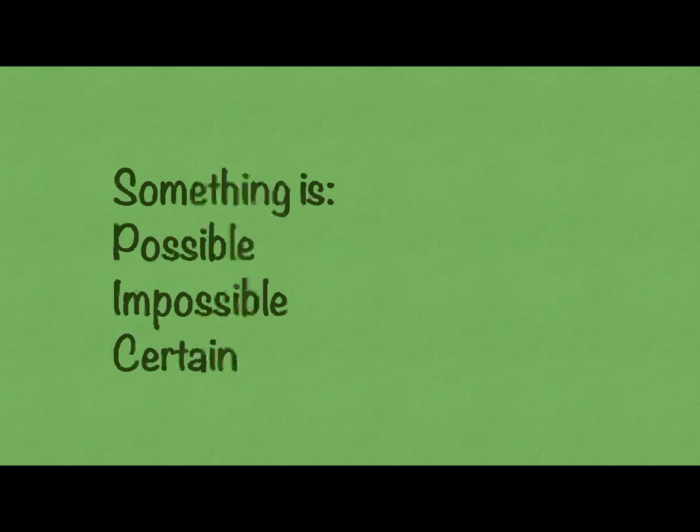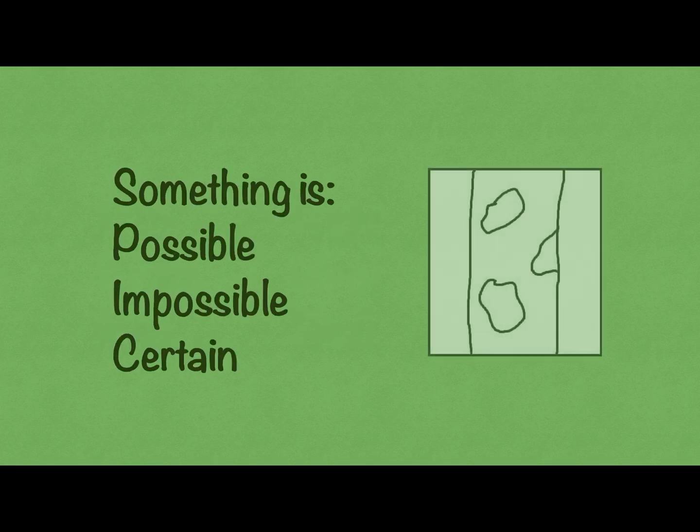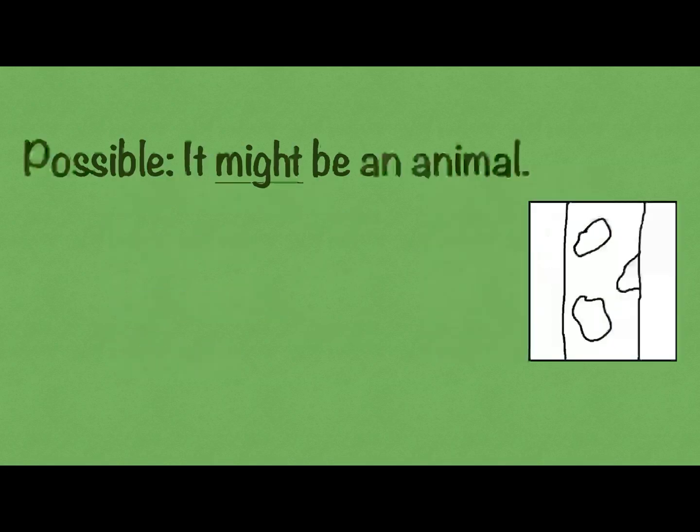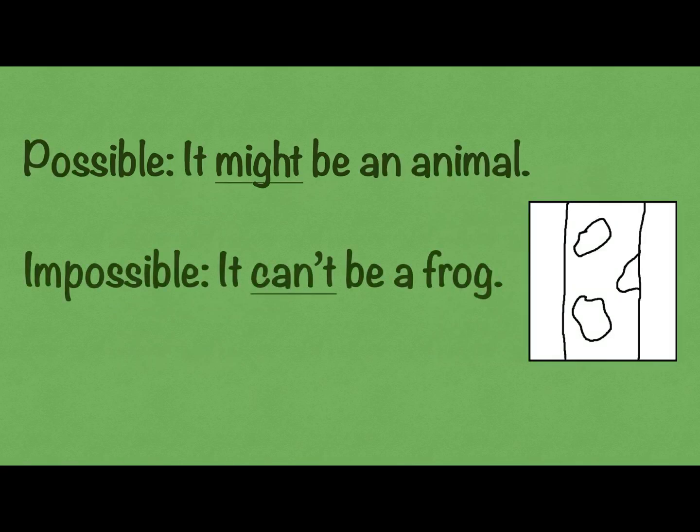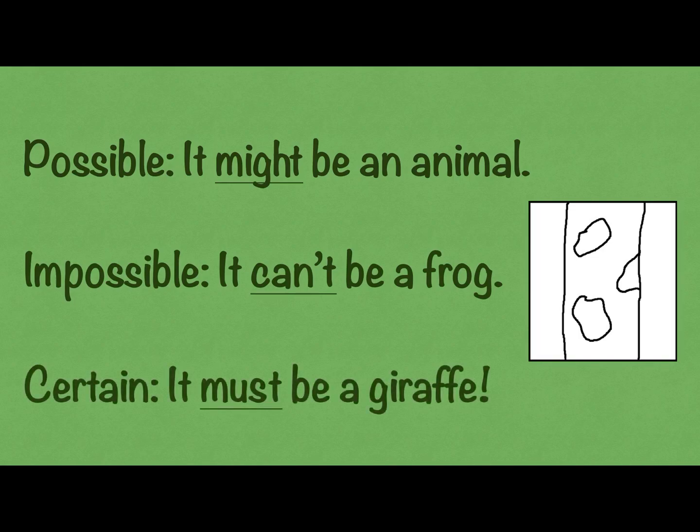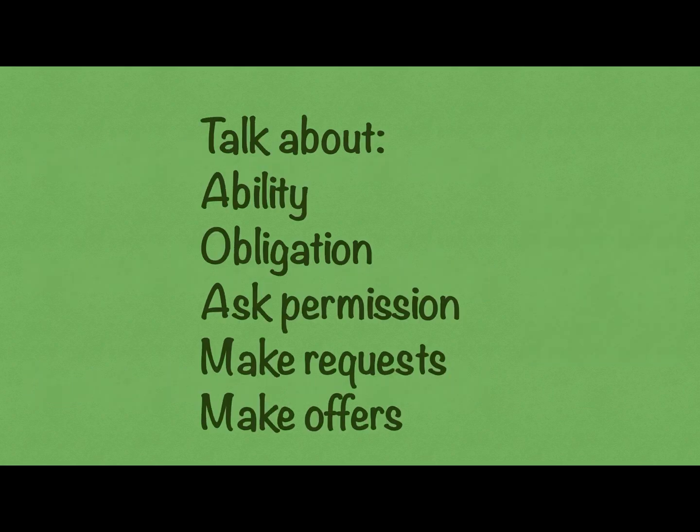Now, there are lots of different reasons why we use modal verbs, including when something is possible, impossible, or certain. For example, what's this a picture of? Well, it might be an animal. It can't be a frog. It must be a giraffe. And in fact it is. It's a giraffe walking past a window, obviously.